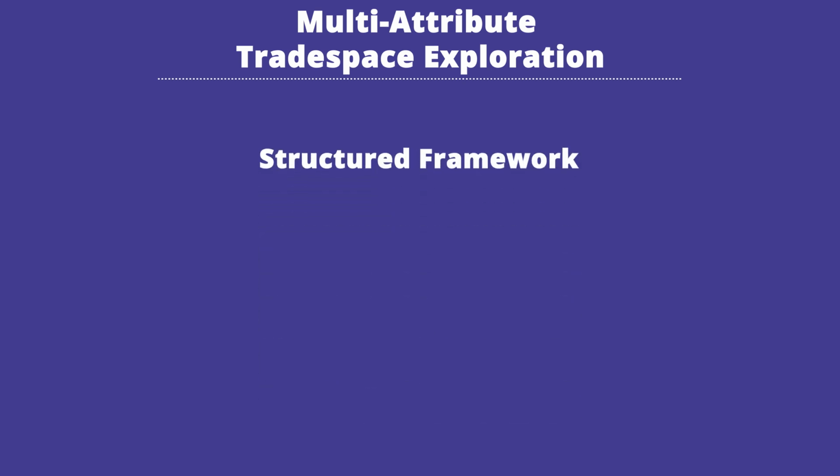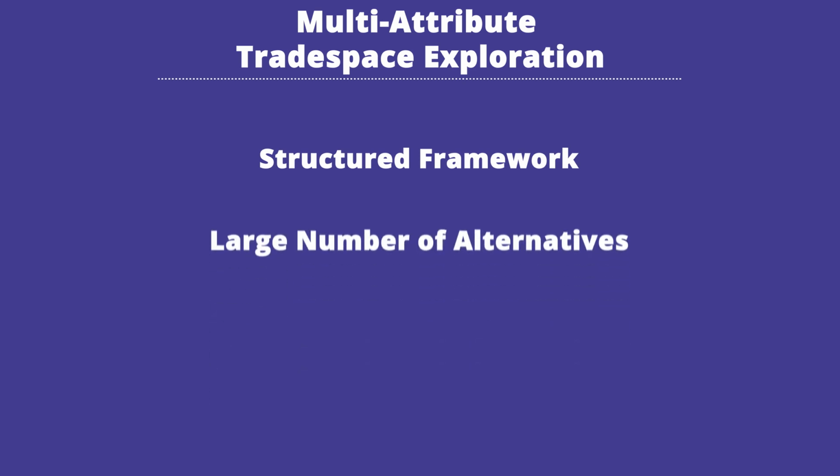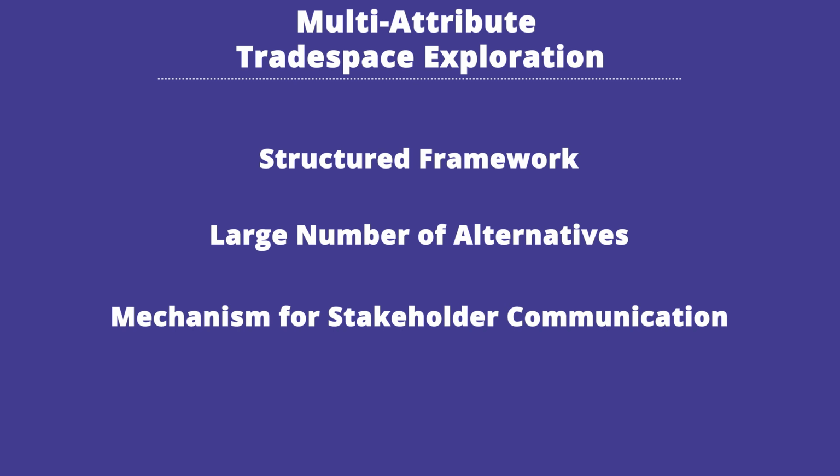One of the techniques we're going to talk about in the coming weeks is multi-attribute trade space exploration, which is a structured framework for thinking through a decision problem and proposing solutions. It allows us to look at a large number of alternatives and understand the relationship between different values I might have and what I might be able to achieve technically. Additionally, it provides a very useful mechanism for communicating among different stakeholders to identify trade-offs between what people ask for and what's technically feasible.